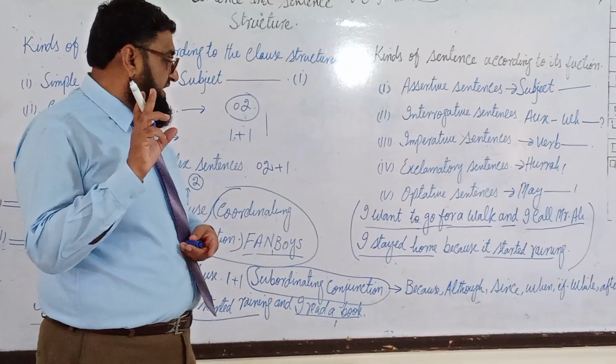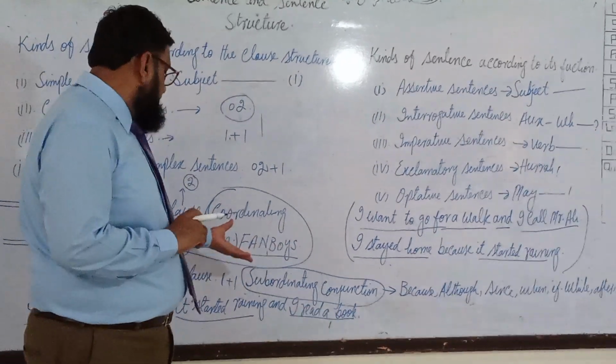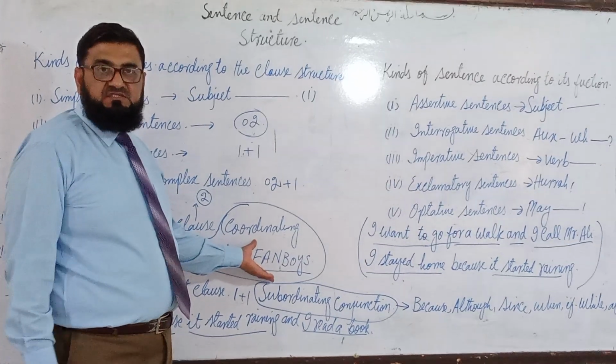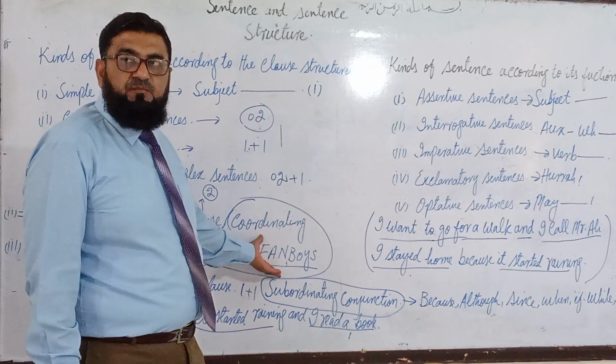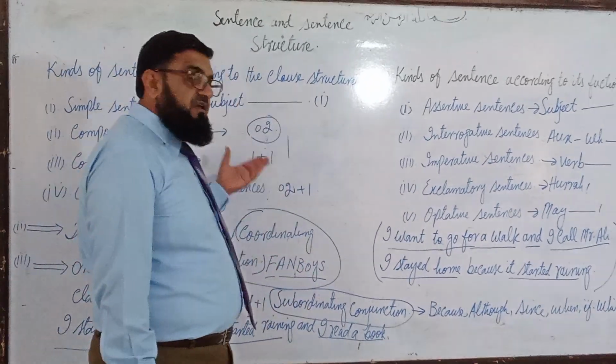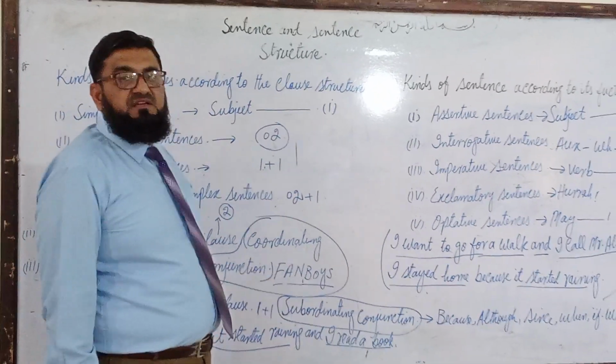And one important thing, I am giving you the clue: when there is no FANBOYS conjunction in the sentence, your sentence will be a complex sentence.